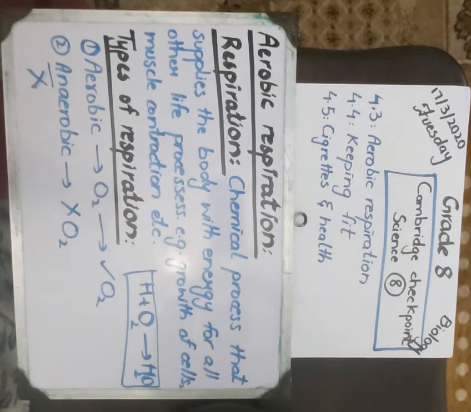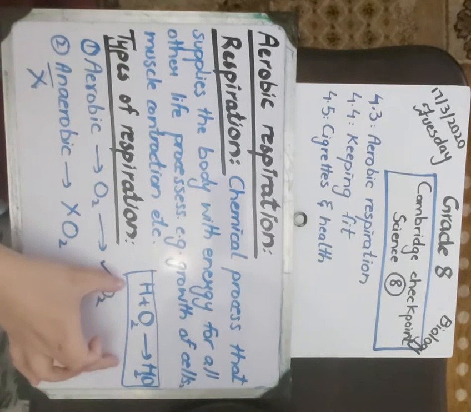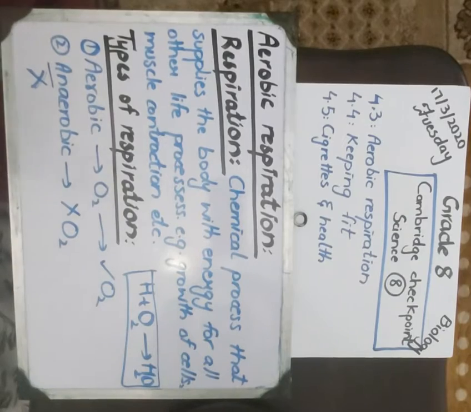Respiration is a chemical process. Chemical process means a process in which a chemical reaction will take place. For example, oxygen and hydrogen combine together to form water. It is a chemical reaction. So a chemical reaction will take place in respiration that gives the body energy for all other life processes, for example growth of cells, muscle contraction, to walk, to move, for everything.